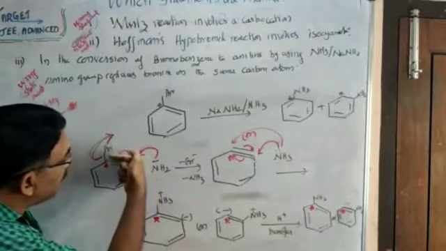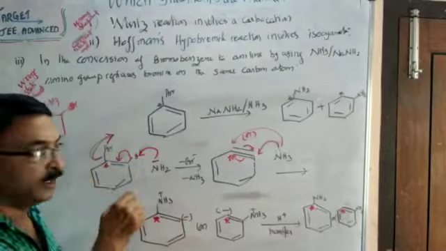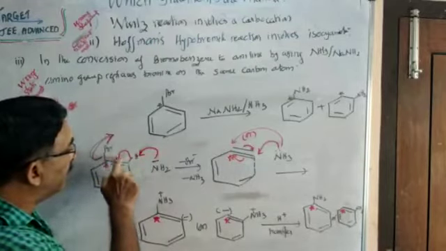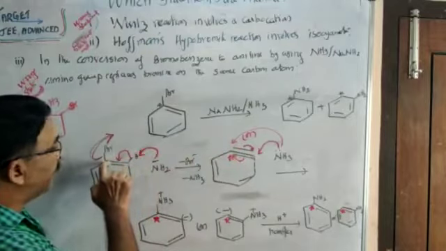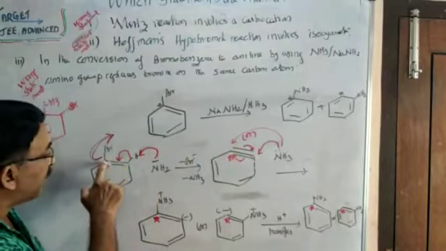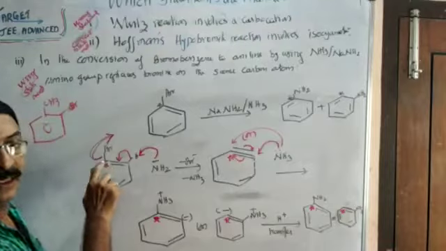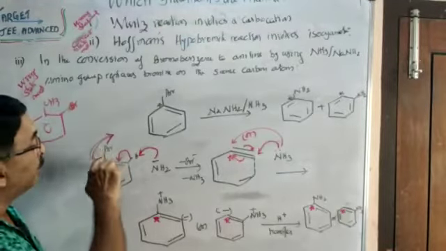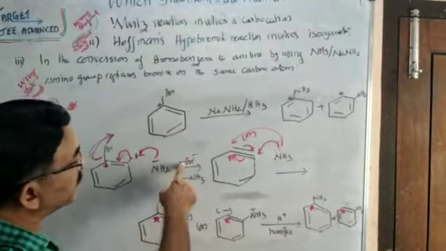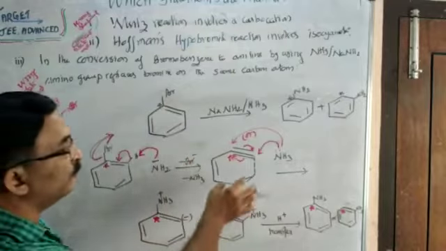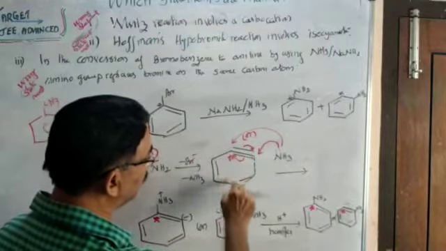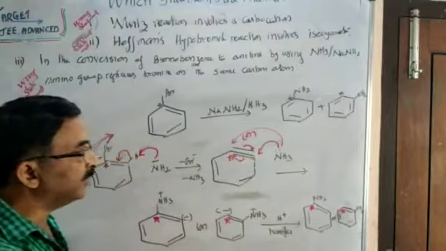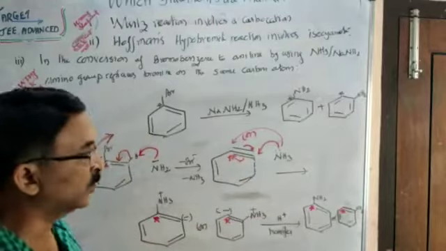It forms an additional bond here, a rare thing to happen. It becomes a triple bond like this. And at the same time, to maintain the valency of this carbon to be 4, bromine is eliminated as bromide.